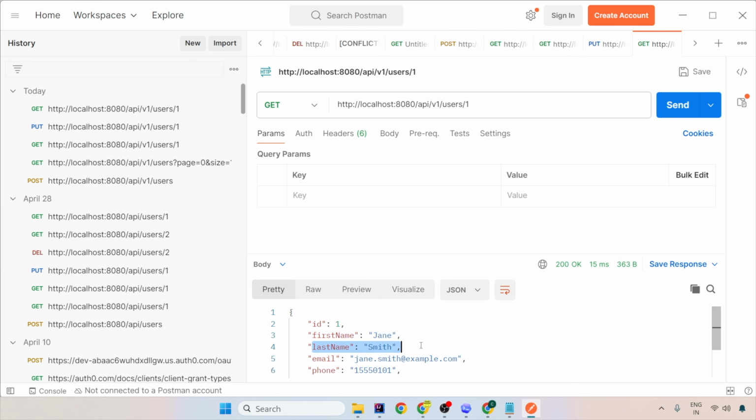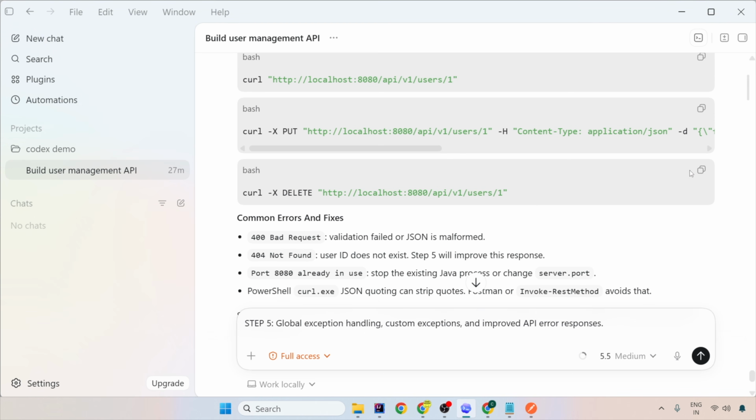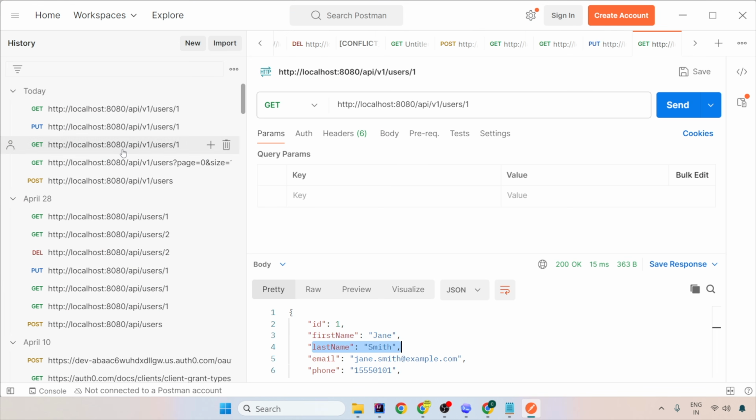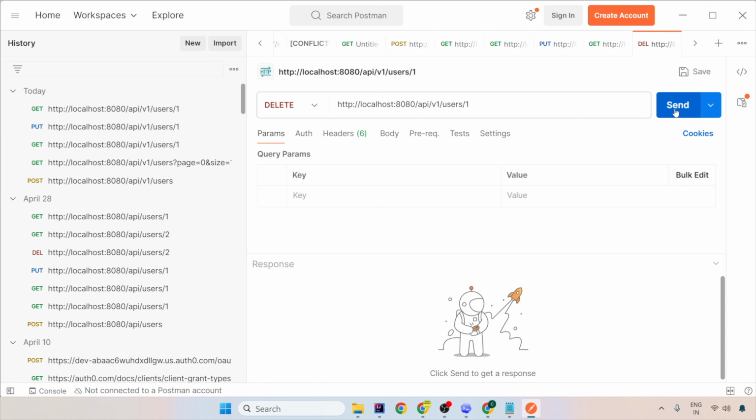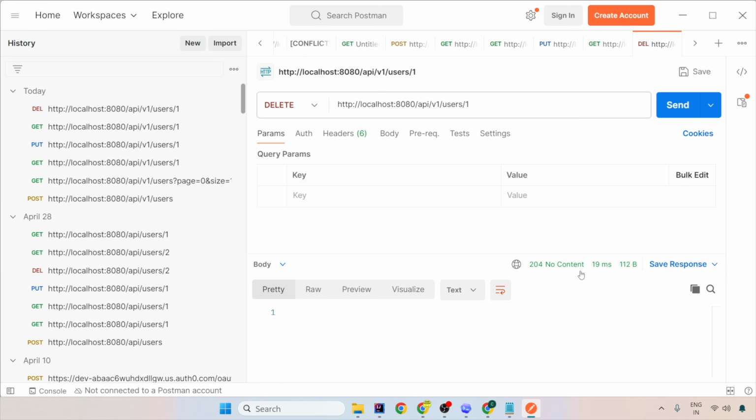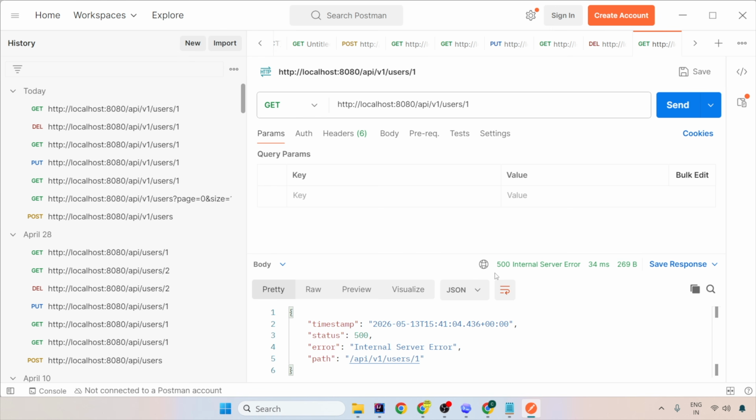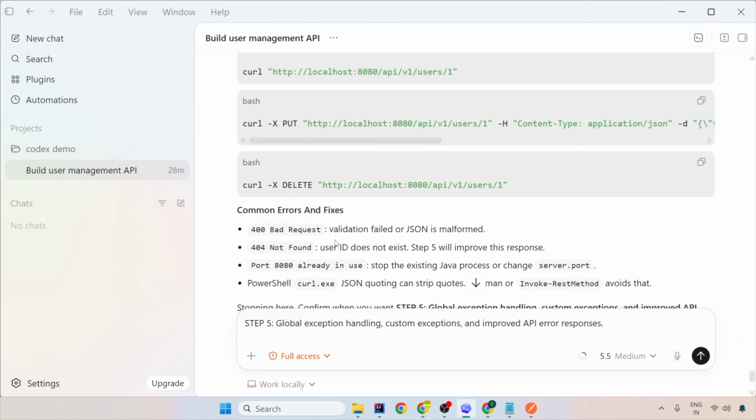And now let's try hitting the delete one. So import and delete. So it says no content and now it has been deleted. Now I'll try again with the get endpoint and see if it is there in the system. It says 500 internal server error, it is not there. So this is how beautifully you have all 4 CRUDs implemented.